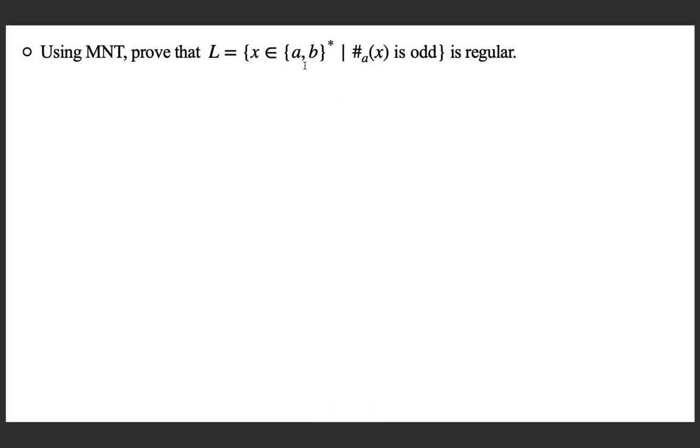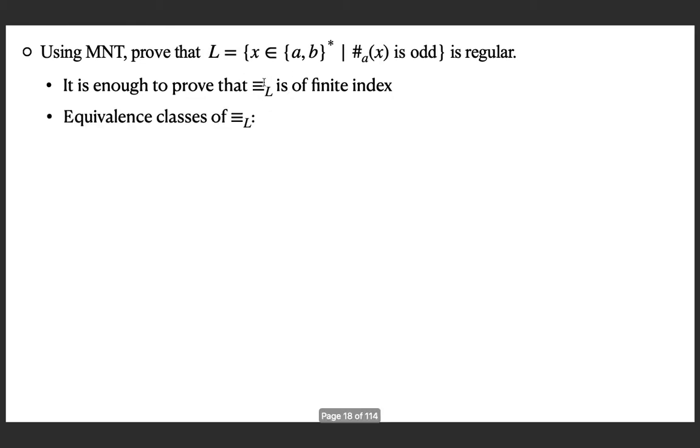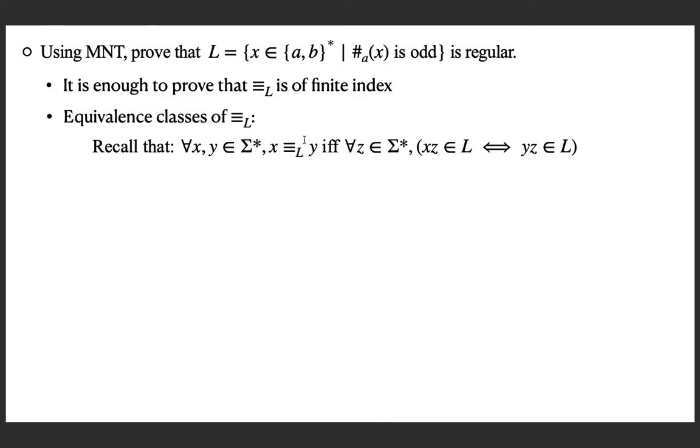Prove that the language over {a, b} where the number of a's is odd is regular. So we have to prove that the number of equivalence classes of this relation is finite. Recall the definition of the equivalence relation. What is it? Two strings x and y are related if and only if when we append the same string z to x and y, we get xz and yz, and either both xz and yz are in the language, or both xz and yz are not in the language. That is the definition of this relation.